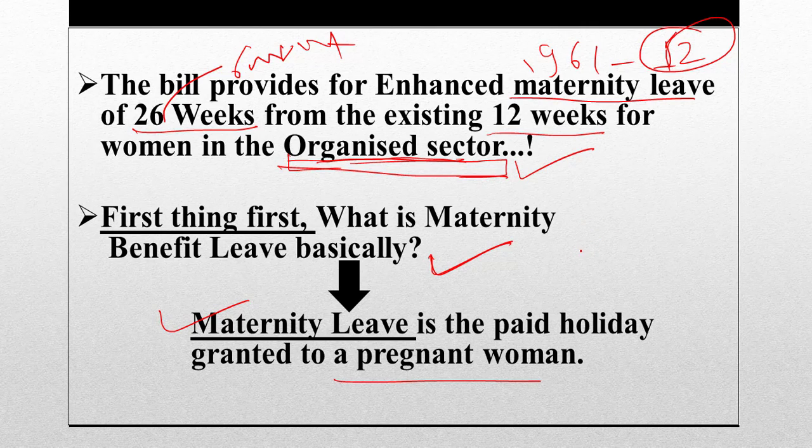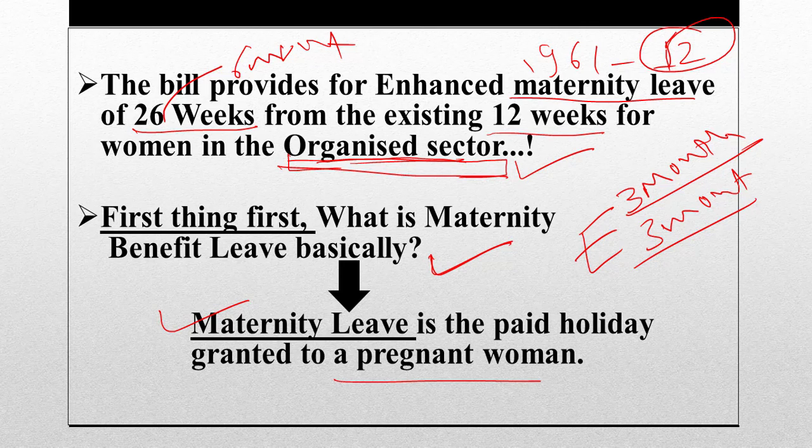So this leave is granted in 2 shifts, that is 3 months before the delivery and 3 months after the delivery. So you can say 13 weeks before and 13 weeks after, for which a woman is paid by her organization. Suppose before proceeding on leave, a woman is working in Infosys or TCS, or for that matter any other company.